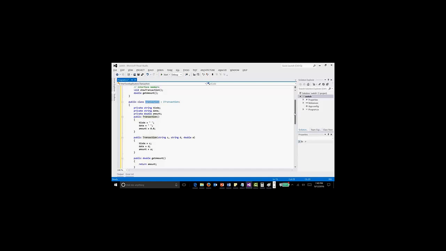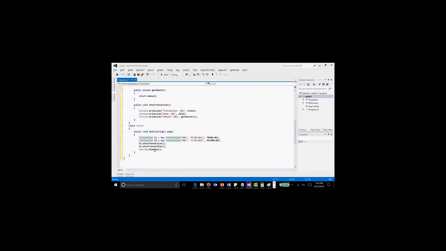Constructor methods get triggered or called whenever an object of the class is created. So here you have two constructor methods. This one is not taking any parameter, and this one is taking parameters. Basically, constructor methods are used to set the variables of a class whenever an object is created.